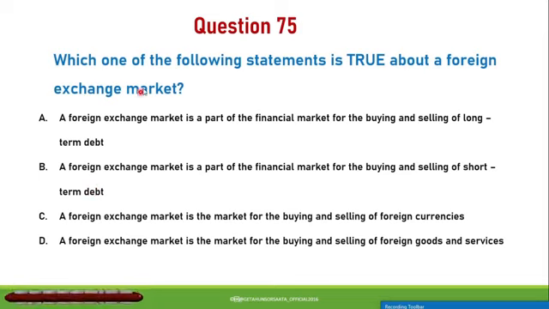Question number 75. Which one of the following statements is true about the foreign exchange market? A, a foreign exchange market is a part of the financial market for the buying and selling of long-term debt. B, a foreign exchange market is a part of the financial market for the buying and selling of short-term debt. C, a foreign exchange market is the market for the buying and selling of foreign currencies. D, a foreign exchange market is the market for the buying and selling of foreign goods and services. So the true statement about the foreign exchange market is C: the foreign exchange market is the market for the buying and selling of foreign currencies.